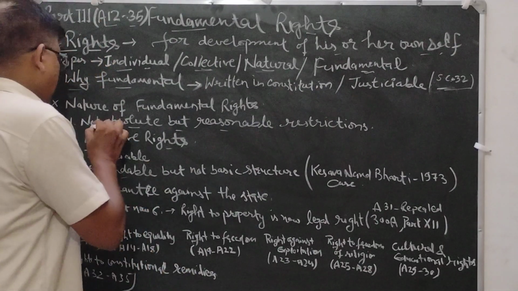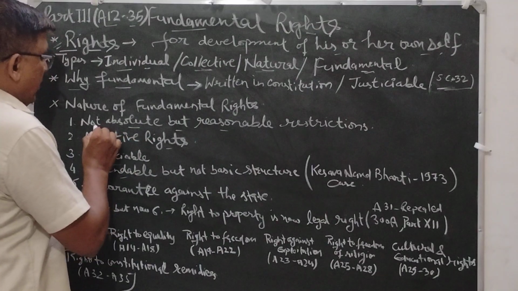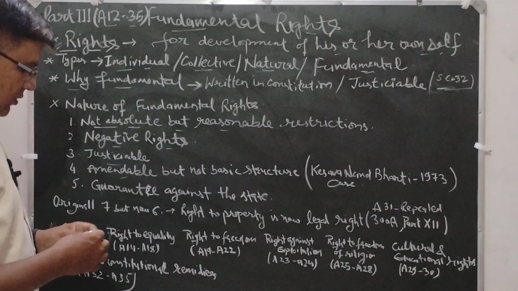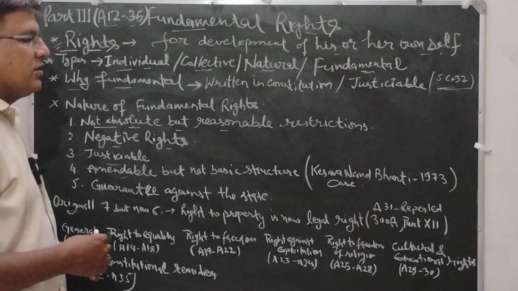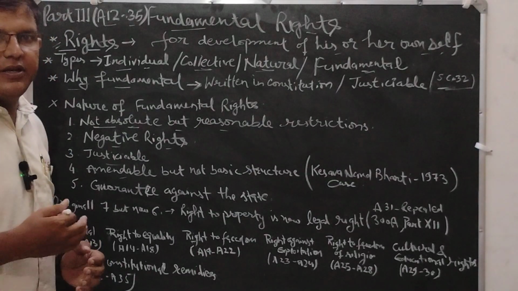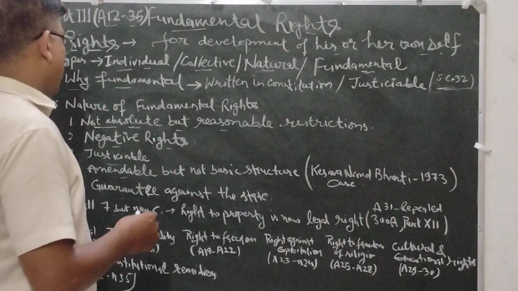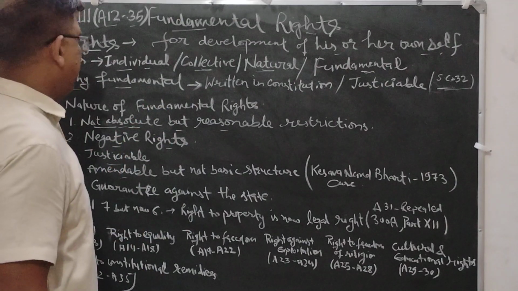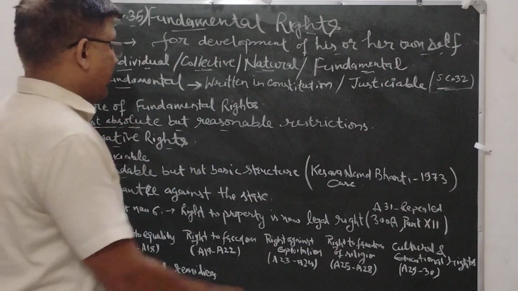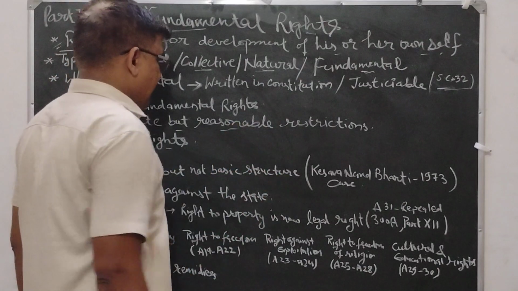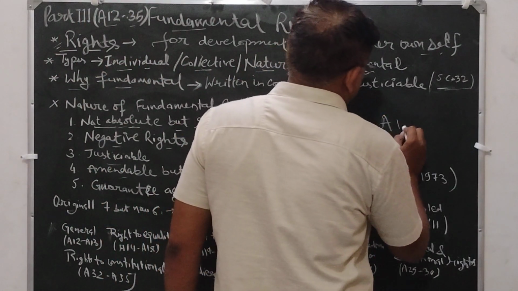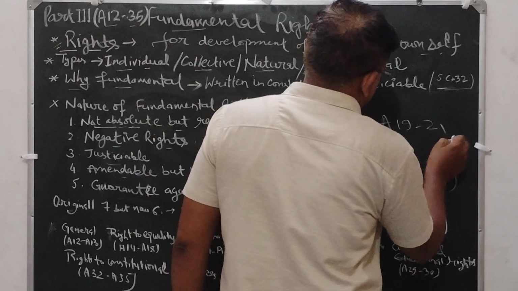Now we come to how we check that they are not absolute. In some situations the state can put a reasonable restriction on the fundamental rights. That's why these are not absolute but reasonably restricted rights, except Article 19 and 21.